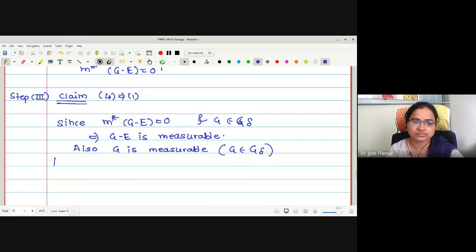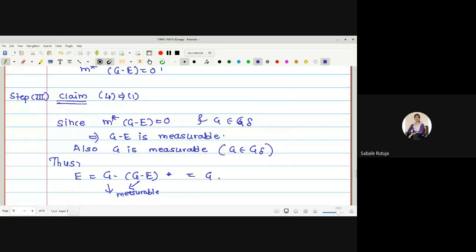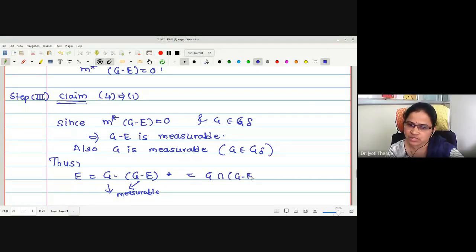Correct now? Thus, can I write E as G minus the set G minus E? This is measurable. This is also measurable. What about their intersection? Actually it is G intersection the complement of G minus E. If G minus E is measurable, the complement of G minus E is also measurable.